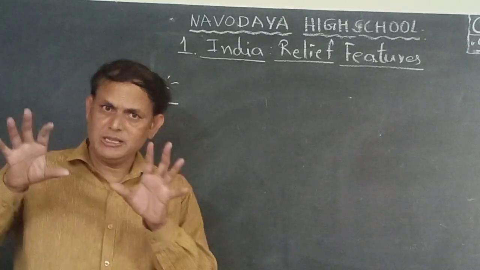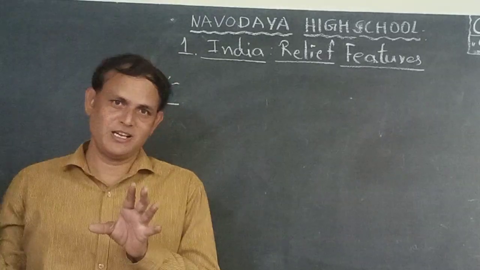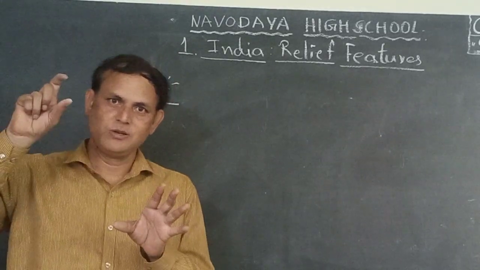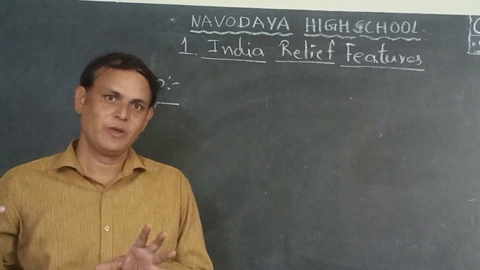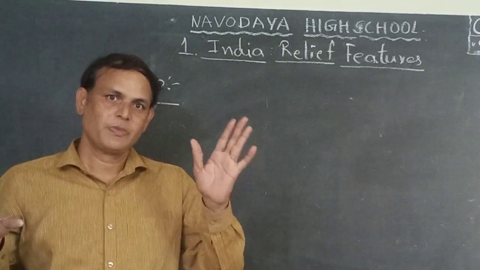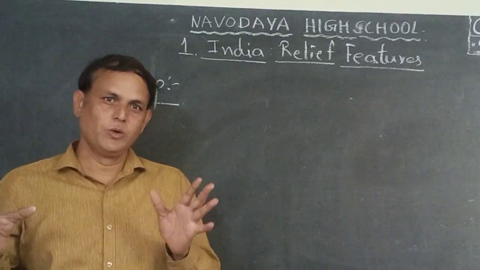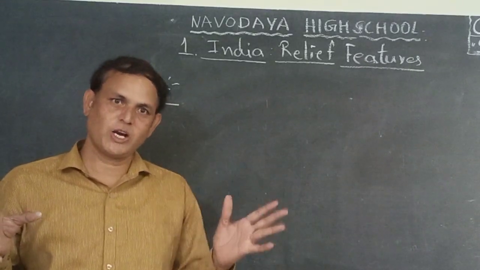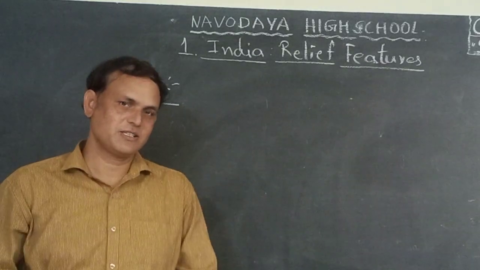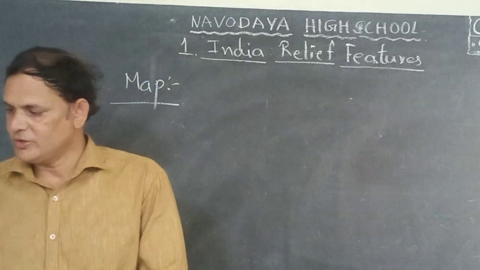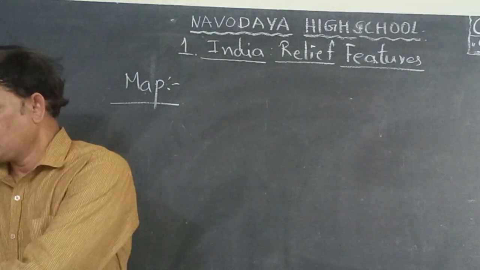Next, in the map pointing, they will ask you to locate these locations: Himalayas, Thar Desert, and the highest peaks in the world: K2 peak, Everest peak, next Anaimudi peak, Udakamandalam, Aroe Konda. Okay, children. So they will ask these locations. I want to show you all these locations in your map.